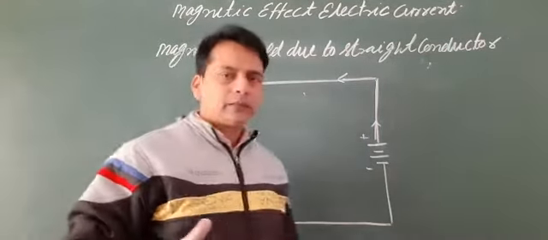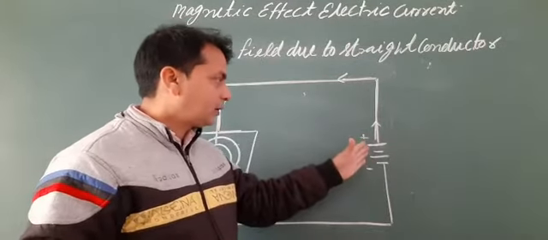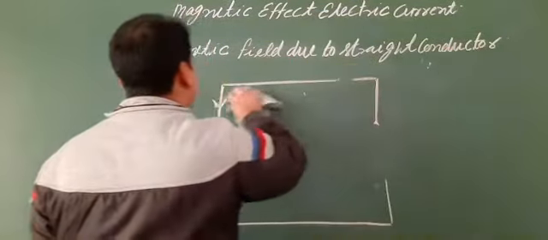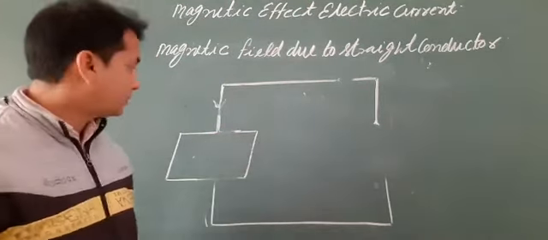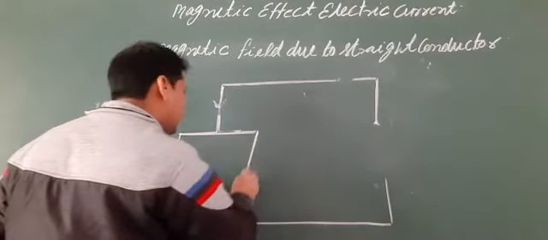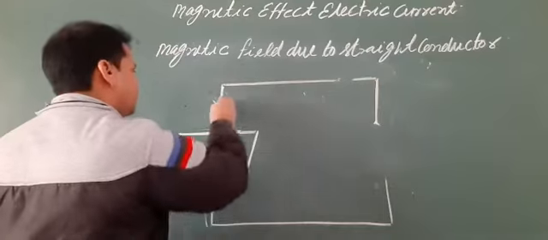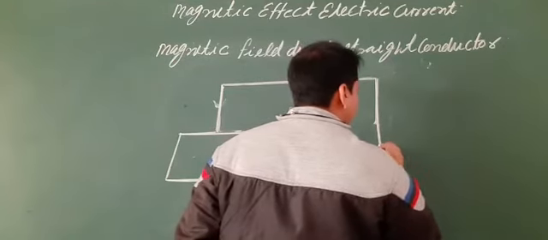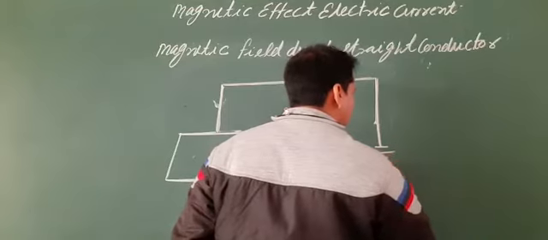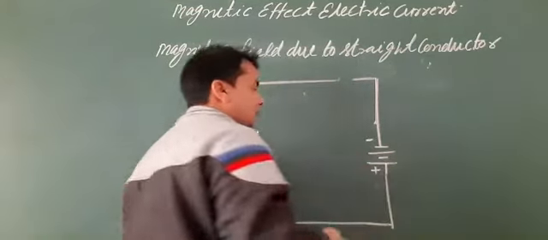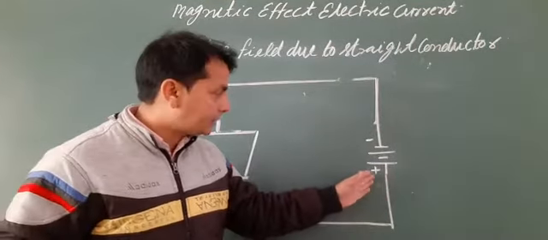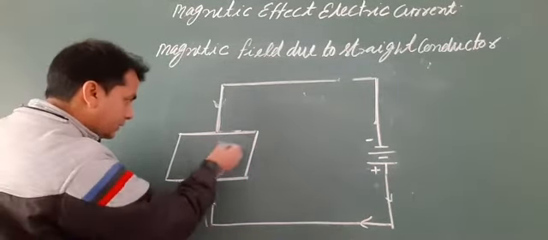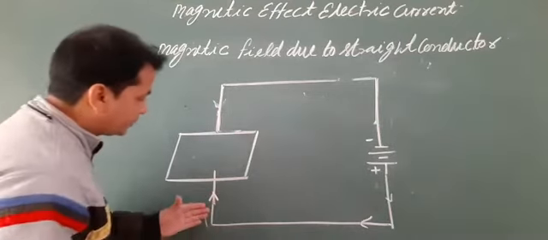Now suppose we change the terminals of the battery here. The direction of the current will also change. Change the terminal of the battery, then the electric current flows from the positive terminal this way, and in the cardboard the electric current flows in the upward direction.